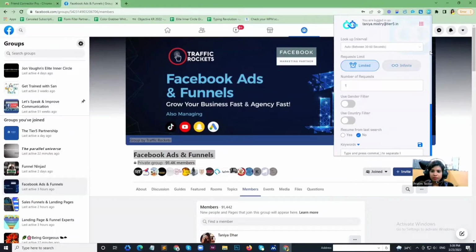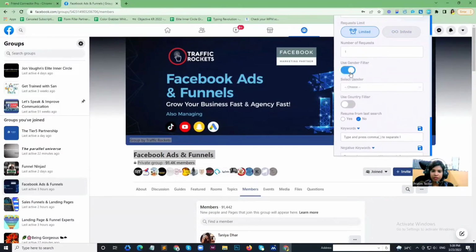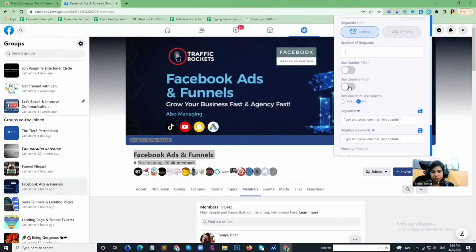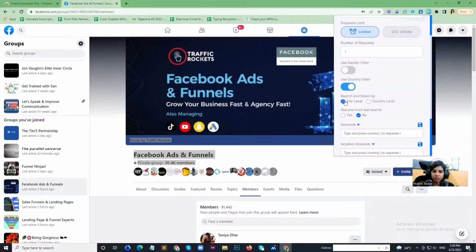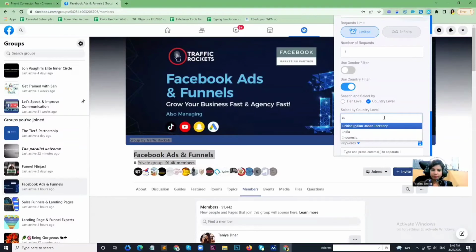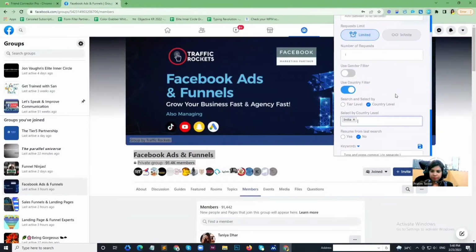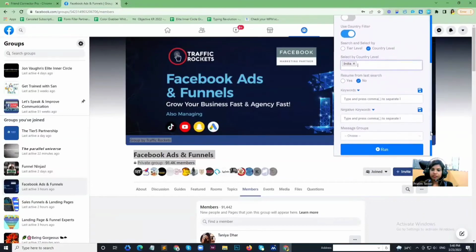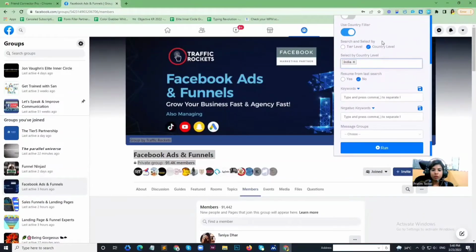So there are some filters as well, like the gender filter. If you select the gender filter, you can choose whom you're going to add as your friend, male or female. That's also something you can select. I'm not going to select this. Also you can use the country filter. There are 2 country filters. One is tier level. There are 3 tier levels, and you can choose any of them. Otherwise you can use country level. Here I am using India as per my choice. So Friend Connector will send the friend request only to those who belong to India.